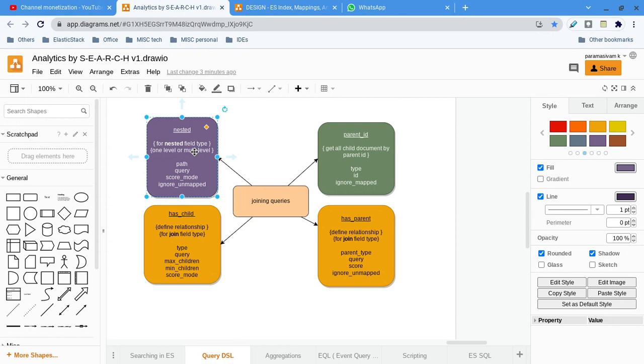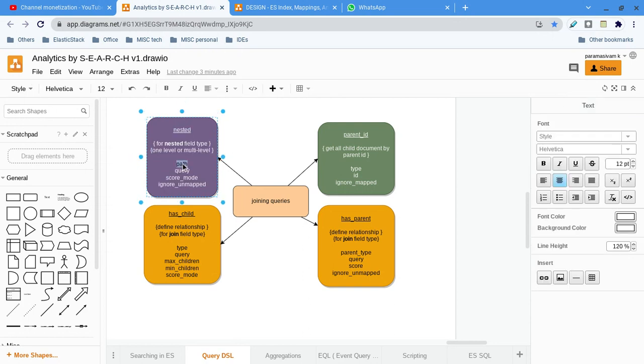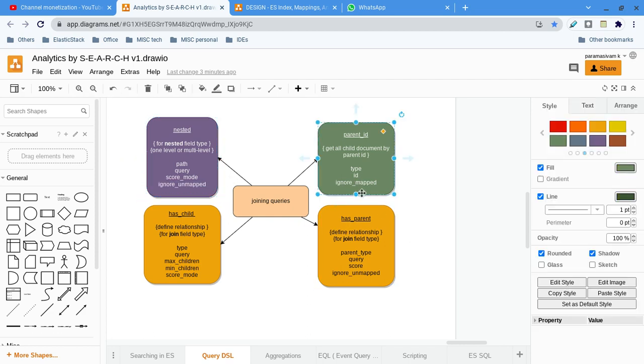Technically there are four properties. First, path: from the root, where we are looking. Then the query. Then score_mode, with options like average, min, max, sum. Then ignore_unmapped. Assume you send a nested query to an index that has no such nested field. It will give an error saying there is no nested field in your document. If you want to suppress the error, you can specify ignore_unmapped true. You can see ignore_unmapped in many places, and its purpose is the same.